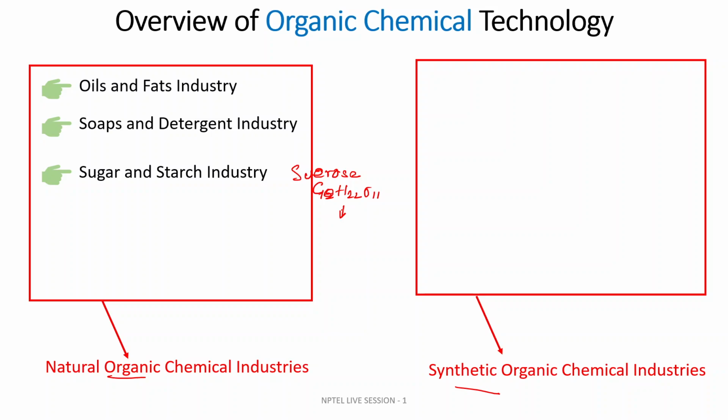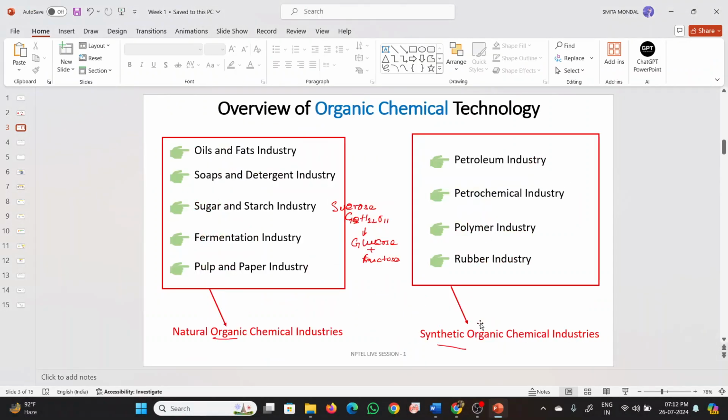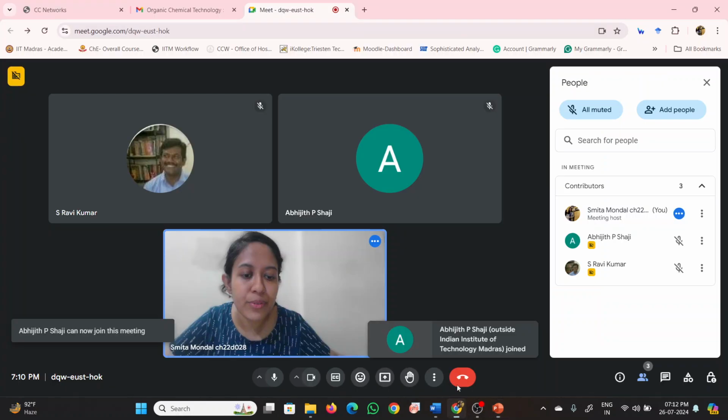Through some reactions and chemical operations, we convert sucrose to glucose and fructose. In detail, we will be talking about these reactions and changes in the later part, considering the specific industry when we discuss it.